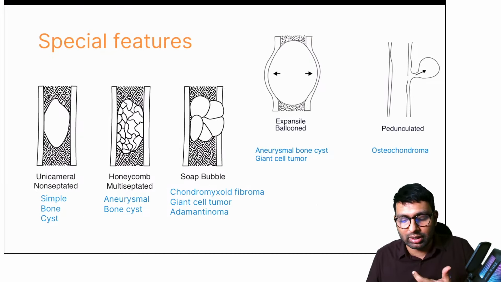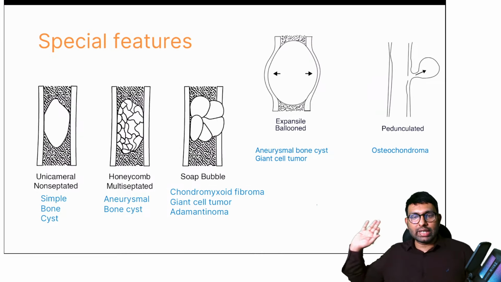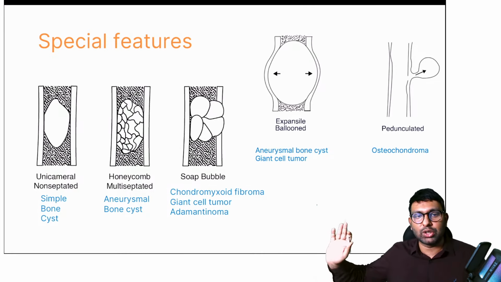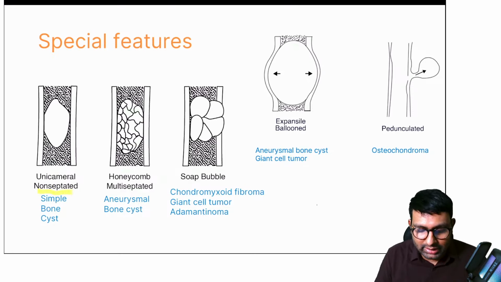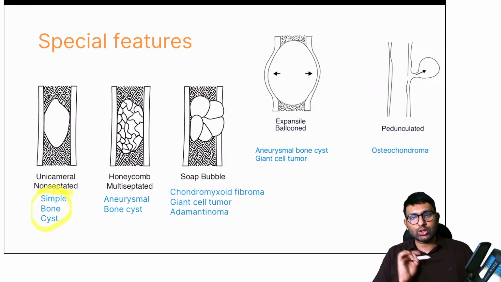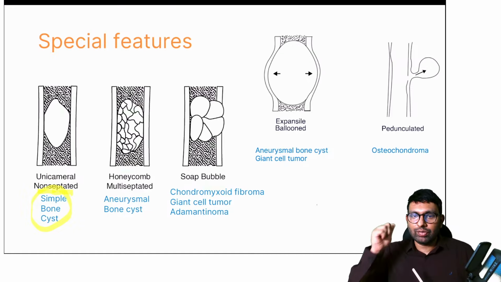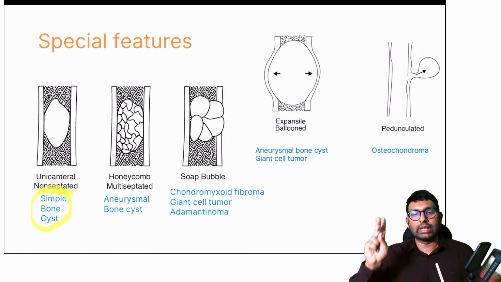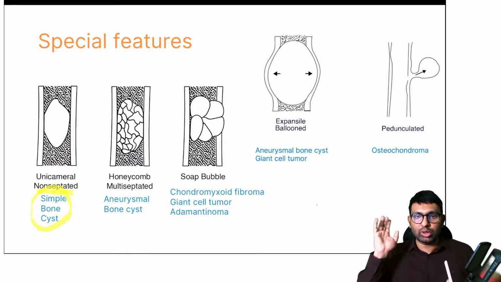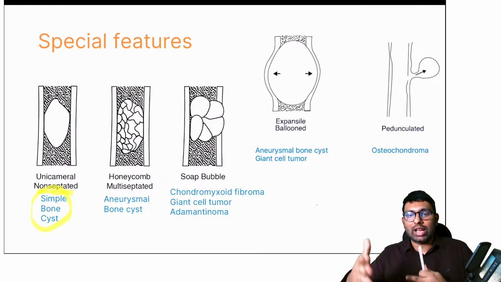Even if this is not enough, let's go into special features. These are all the special features I want you to remember. Can you see? Unicameral non-septated tumor is only one, that is simple bone cyst. So we've diagnosed it and we've double confirmed that this is simple bone cyst. And if you can remember this protocol, you won't have this confusion.